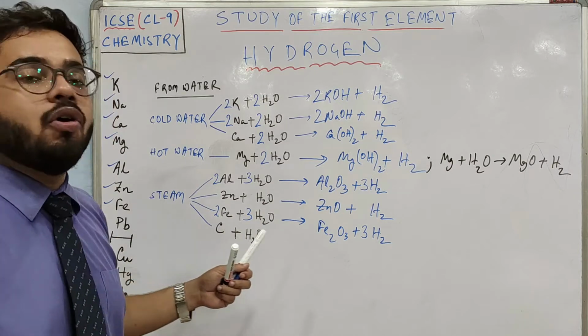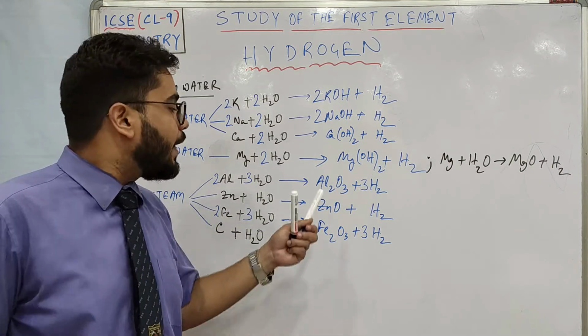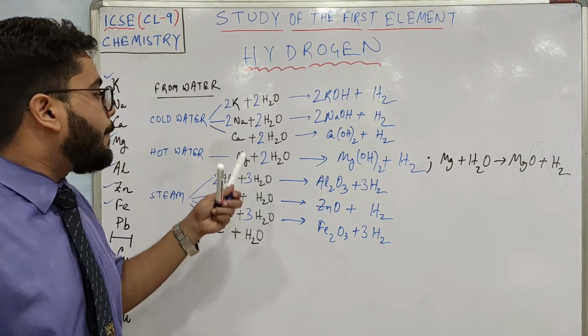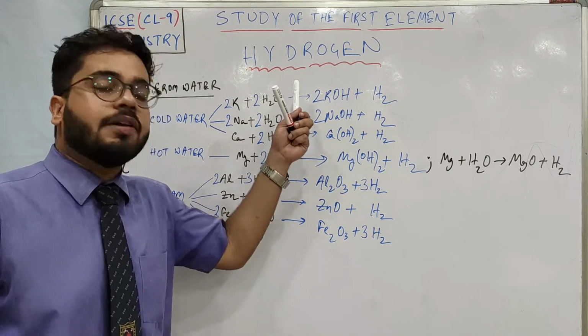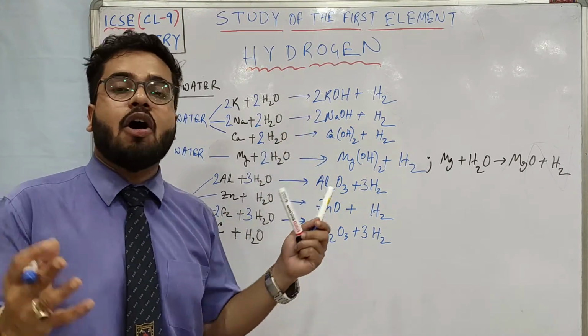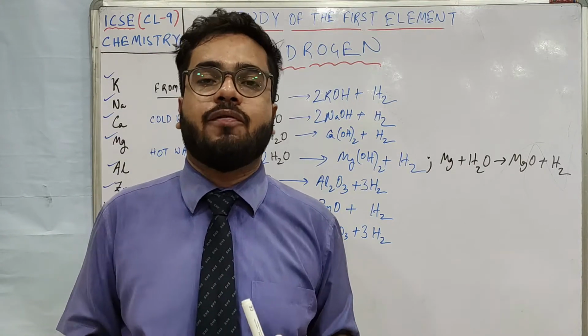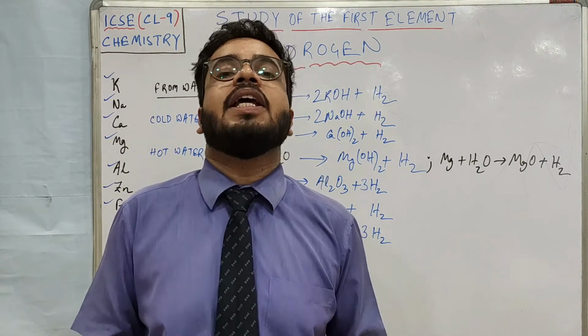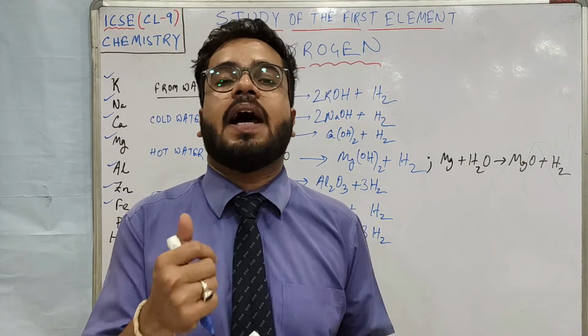So you understood, when aluminium, zinc and iron react with steam, their oxide is formed, but till magnesium the hydroxide was formed. Students often make mistakes here, they often get confused whether oxide or hydroxide will be formed. But being my children, you have to be very careful and write correctly whether it is the oxide or hydroxide.